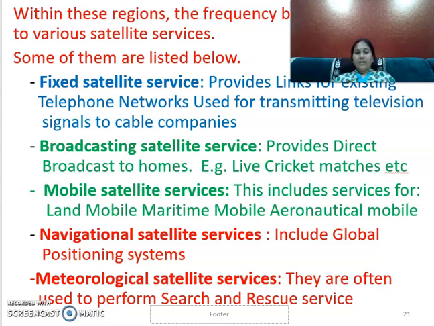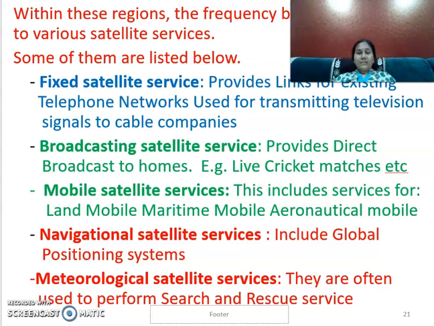Then mobile satellite services, which are used for land mobile communication, or maritime mobile communication, that is, in ships there can be mobile communication, or on land there is also mobile communication, or even in a flight, that is aeronautical mobile application. So these are the three different types. The person can be on land, in water, or in the air. For these three types of application, mobile satellite services are used.